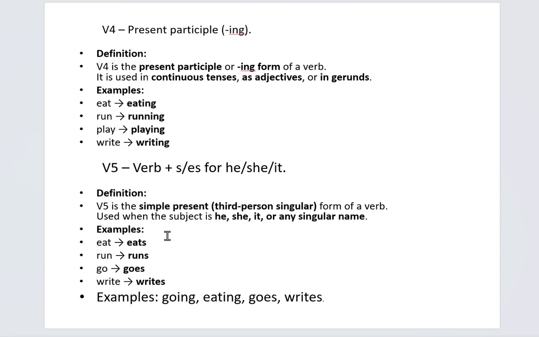And the fourth one is the present participle form. The definition of the present participle form is that V4 is the present participle or ing form of a verb. It is used in continuous tenses, as adjectives or in gerunds. For example, eat, eating, run, running, play, playing, write, writing. And the examples used in sentences are I am writing, they are playing.